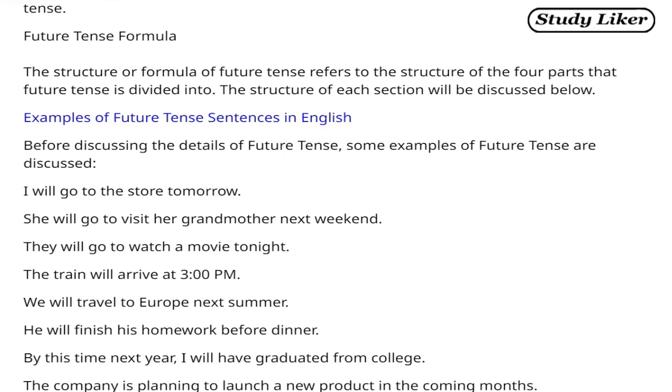Examples of future tense sentences in English. Before discussing the details of future tense, some examples of future tense are discussed. I will go to the store tomorrow. She will go to visit her grandmother next weekend. They will go to watch a movie tonight. The train will arrive at 3 p.m.